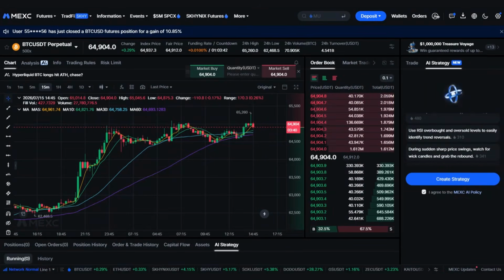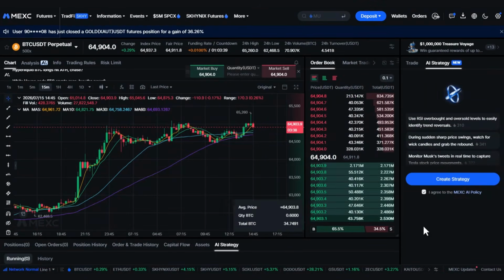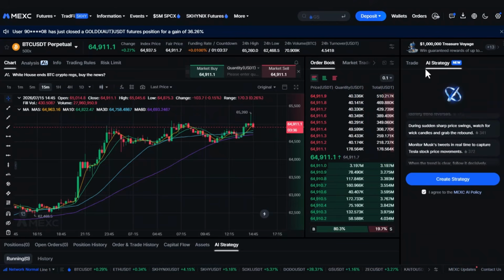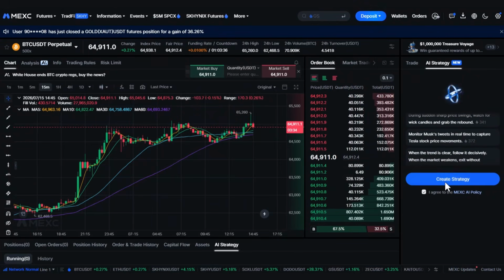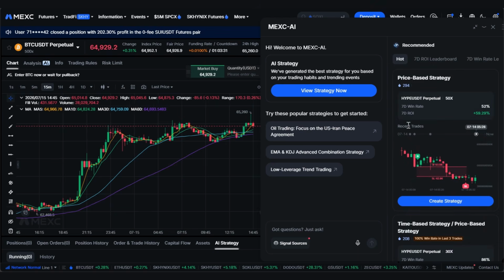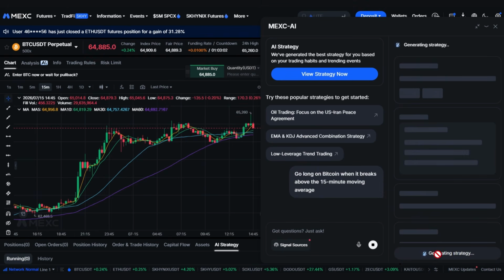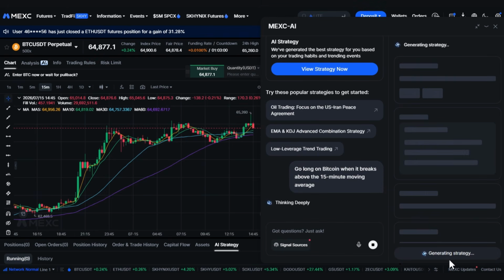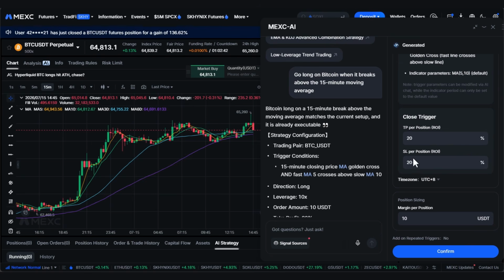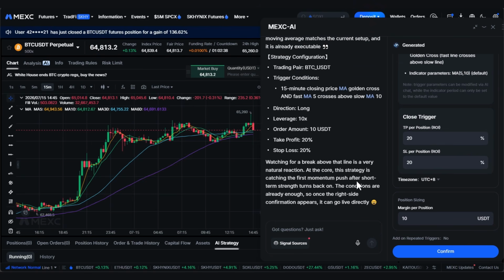What MEXC has done here is completely different. They built a conversational AI directly inside the futures platform. You describe your trading idea the same way you would describe it to a friend. Something like, go long on Bitcoin when it breaks above the 15-minute moving average. And the AI automatically configures every single parameter for you. The pair, the trigger conditions, the direction, the leverage, the take profit, the stop loss, all of it.